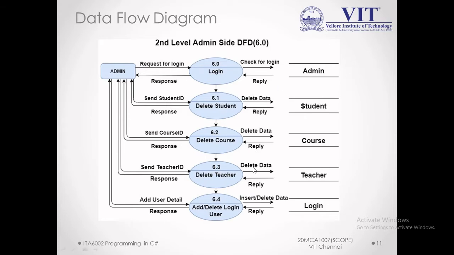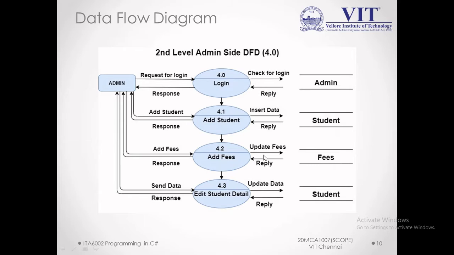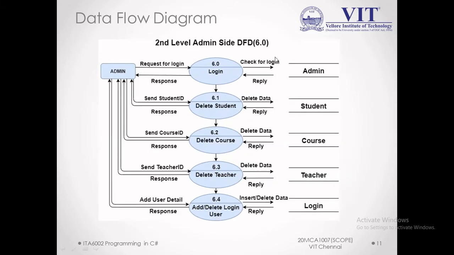Moving along, then you can add and delete the user, delete teacher, delete course, delete student, login. Basically the same data structure. Just what we did here is first we inserted the data and got the feedback. Here also we updated the fees and data of the student details. So here is update, here is insert, and then here is delete. So basically we have done all the data manipulation techniques, and I have tried to describe it using the DFD diagrams.